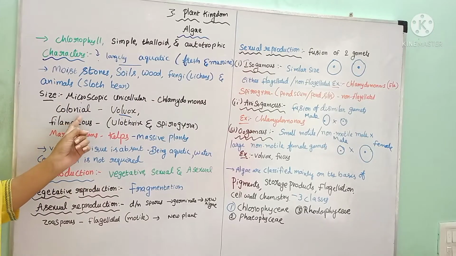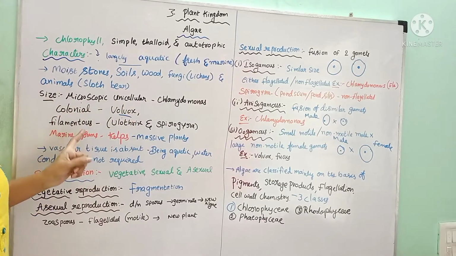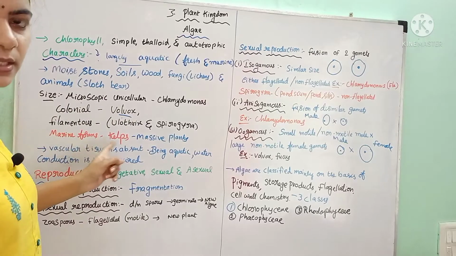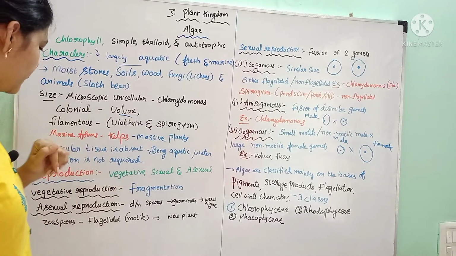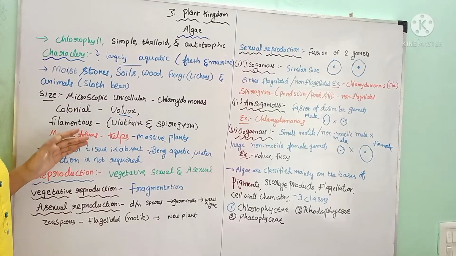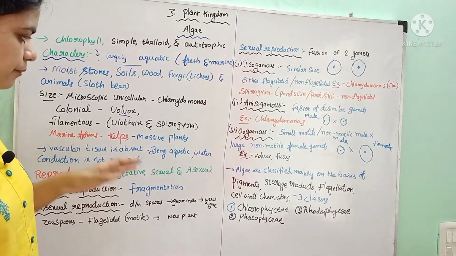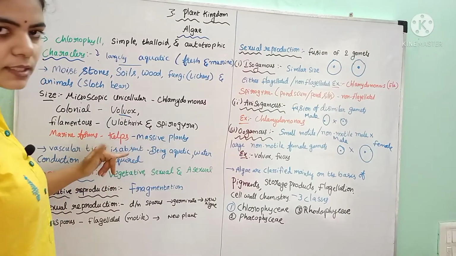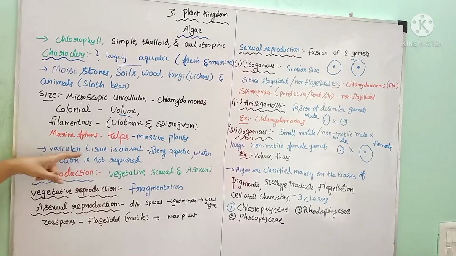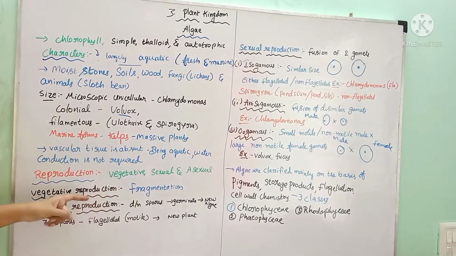Some form colonies, like Volvox. Some are filamentous, examples Ulothrix and Spirogyra. The marine forms with massive plant-like structures are called kelps. In these, vascular tissue is absent because they live in water only, so there is no need of vascular conduction.